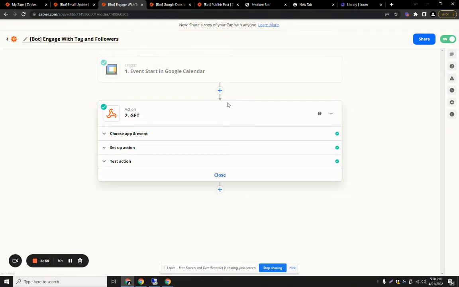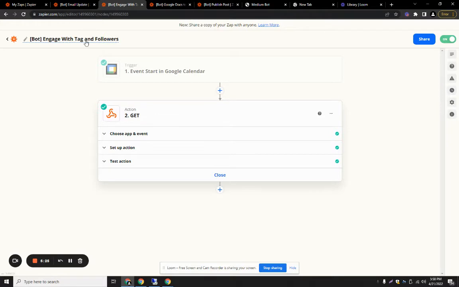And this is the event starting in Google Calendar, basically. So we schedule the events on Google Calendar with the description as a title for that article. So the bot basically, when this event starts, the API will hit the endpoint of the bot, and the bot will start processing that article.